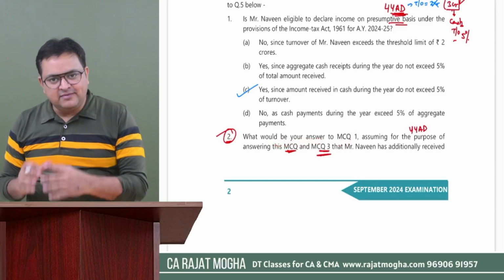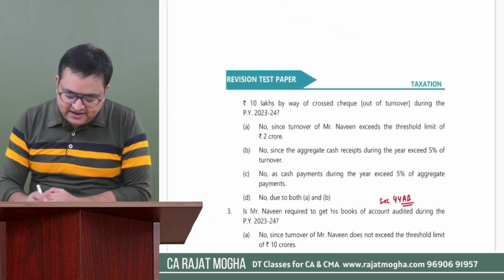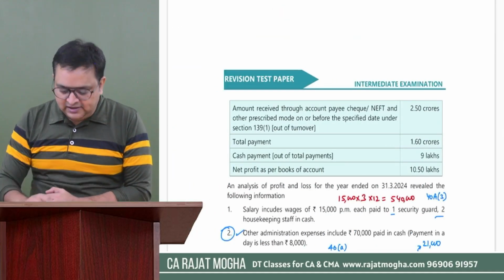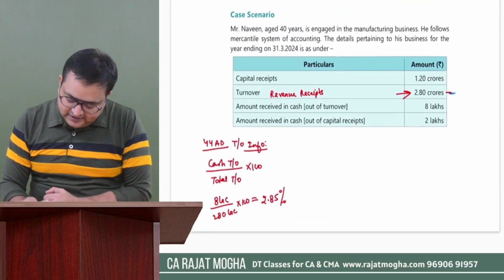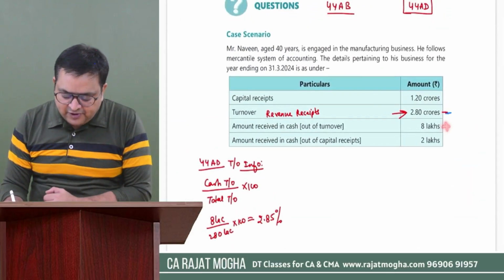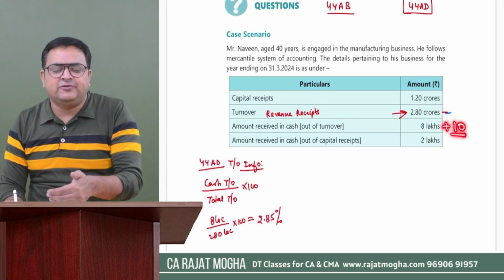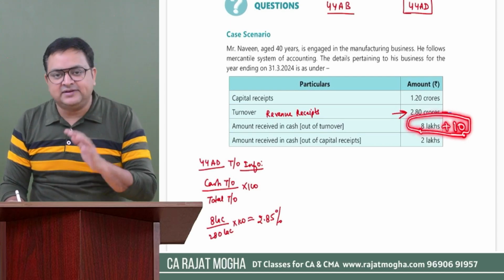We have to give the same answer, but now the information has changed and we know that the additional amount received in cash is 10 lakh rupees. Everything is the same, just the cash amount. Initially it was 8 lakh, right? Yes, it was 8 lakh. Now what would have been your answer if there is an additional cash turnover of 10 lakh rupees? So the total cash turnover will become 8 plus 10, 18.